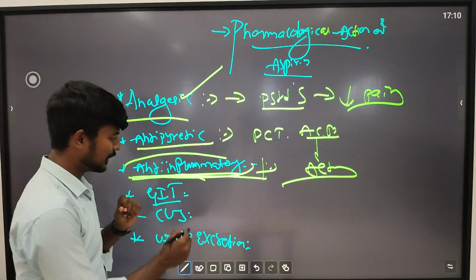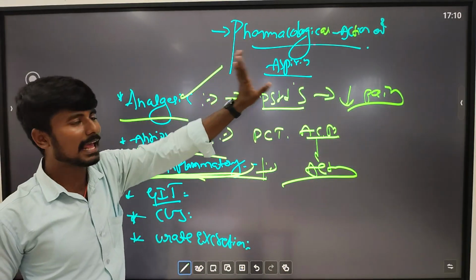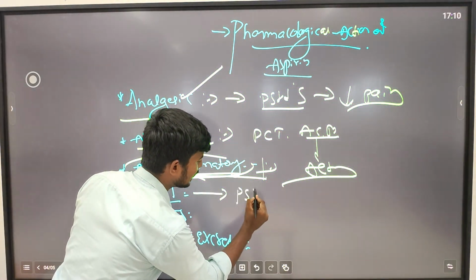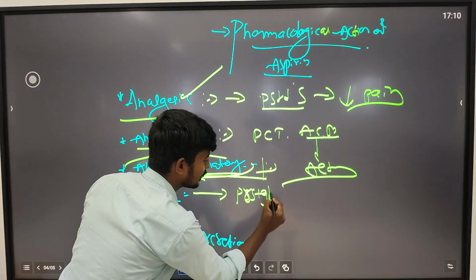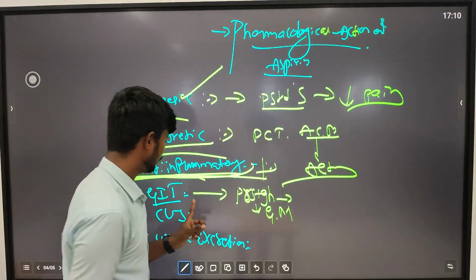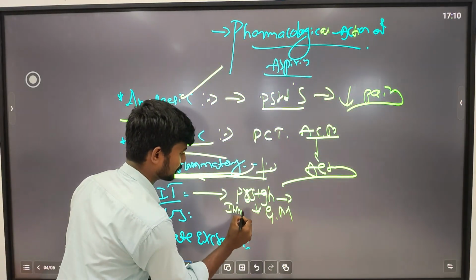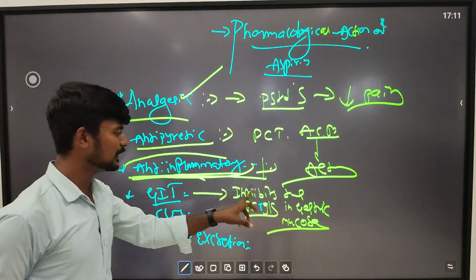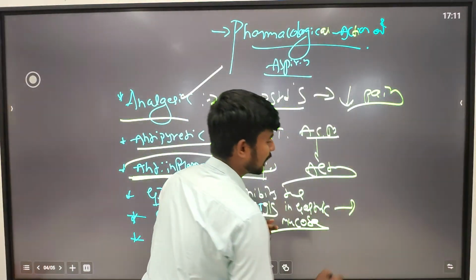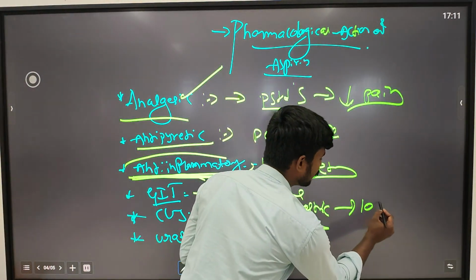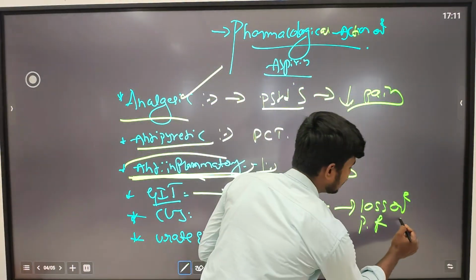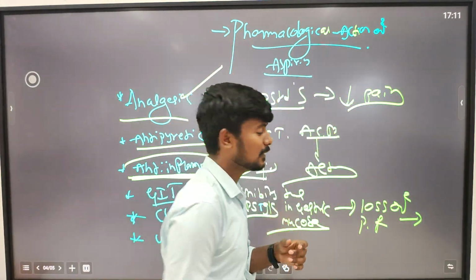Then GI is very important. What happens here? This NSAID drug, for example aspirin, will block or inhibit the prostaglandins which are present in the gastric mucosa. So what happens in the GI system? It inhibits the prostaglandins present in the gastric mucosa. Then there will be a loss of protective function of the GI mucosa, and that leads to increased HCl production.